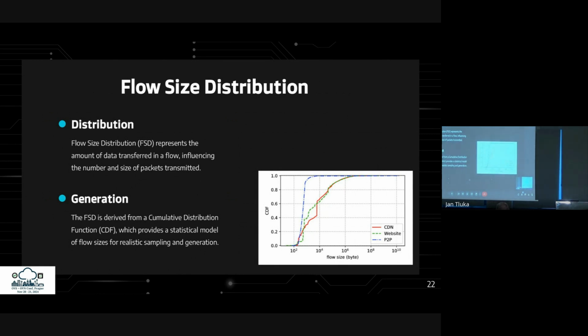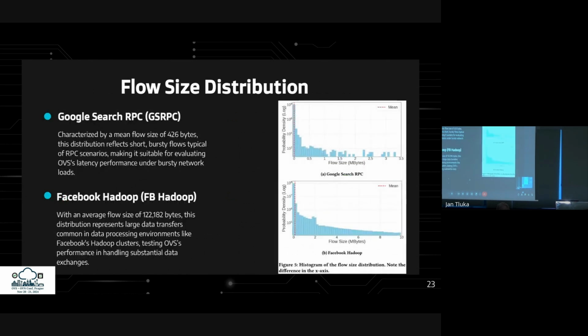Flow size distribution plays a key role in benchmarking OVS by representing the amount of data transferred in each flow, affecting the number and size of packets transmitted in the network. These distributions are generated from cumulative distribution functions, providing a realistic statistical model for flow size sampling, and are based on real-world network traffic data. In particular, the Facebook Hadoop distribution, with an average flow size of 122 kilobytes, reflects large data transfers typical in data processing environments like Facebook's Hadoop clusters, testing OVS's ability to handle substantial data exchanges with long-lived stable flows.